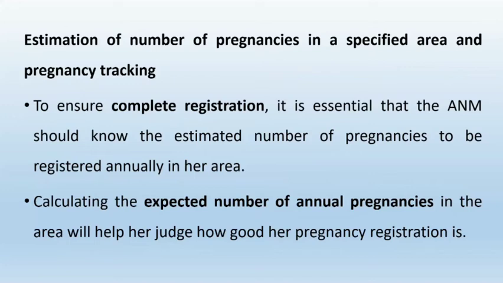To ensure complete registration, it is essential that the ANM should know the estimated number of pregnancies to be registered annually in her area. Calculating the expected number of annual pregnancies in the area will help her to judge how good her pregnancy registration is.